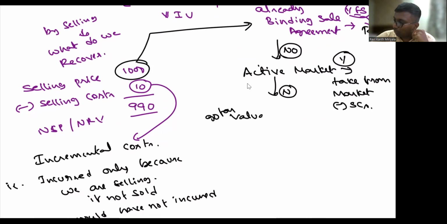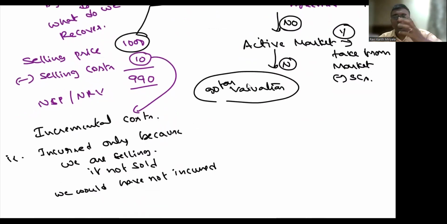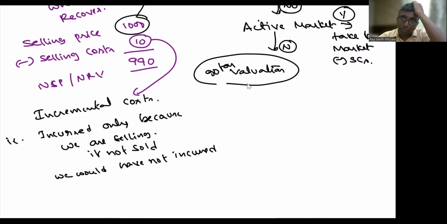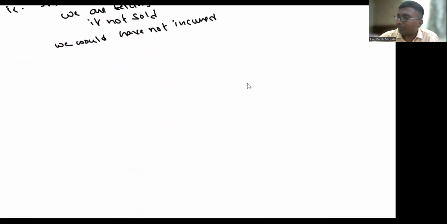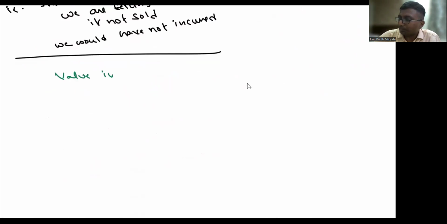You have to get the valuation done by some valuer. He will apply many methods of valuation because they know what to apply and what not to apply. Let them decide; we should not decide all those things. This is about NRV. So let's go to the next term. What is our next term? The next term is value in use.